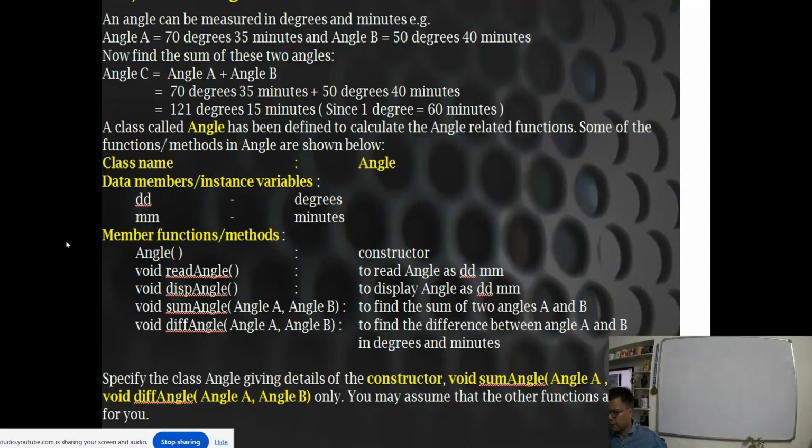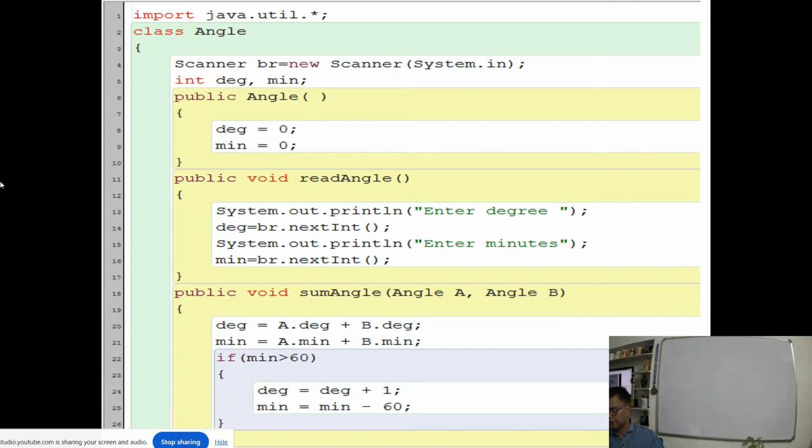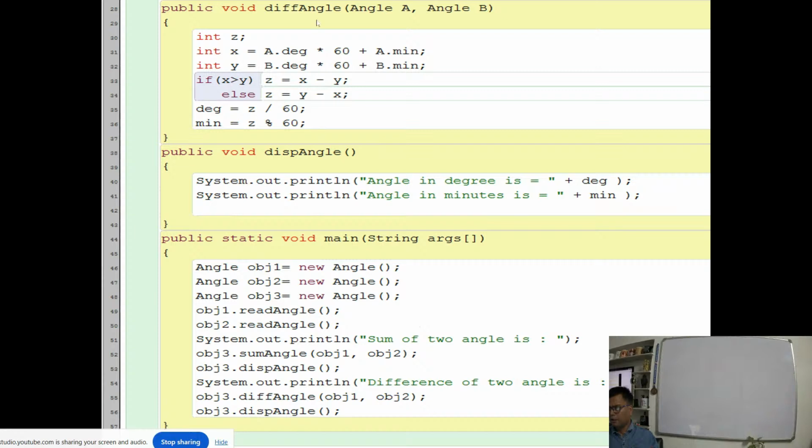Now we have the angle as the constructor, read angle to read the angle as DD and mm, display angle to display the angle as DD and mm, sum angle, two objects are being passed, difference angle, two are passed. So accordingly we will be calculating. Sum angle: degree equal to A dot degree plus B dot degree, minute is equal to A dot minute plus B dot minute. If the minute is greater than 60, then degree equal to degree plus 1 and minute equal to minute minus 60.